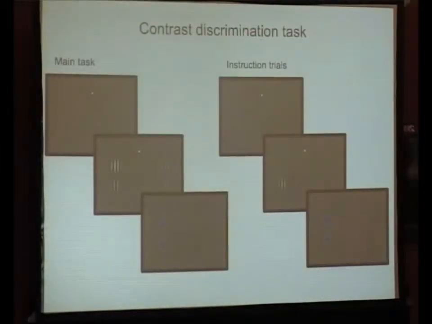And so in addition to the main task that I just described, we also intermixed throughout an experimental session instruction trials. And on these trials, the temporal structure was the same, but only 1 stimulus appeared. And the animal's job was to saccade to the target that signified the location of where the 1 stimulus appeared. And we had these at the beginning of blocks and also throughout blocks. And these stimuli could be at any of the contrasts that were used during the main experiment or also at full contrast. And we use these to cue the animal to what side to attend to.